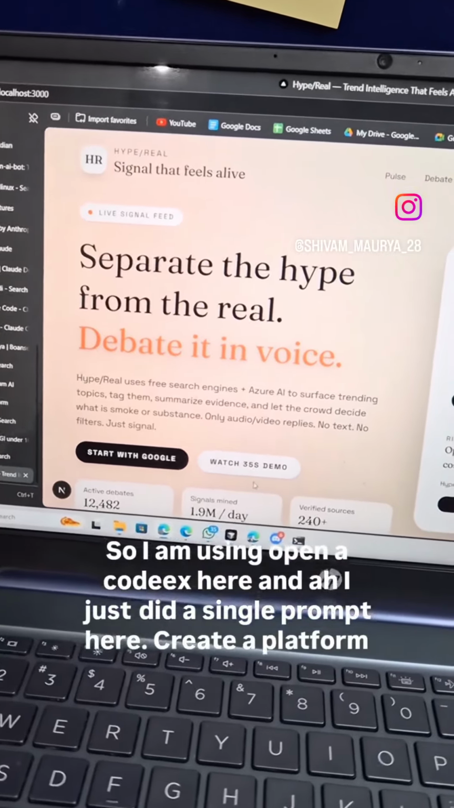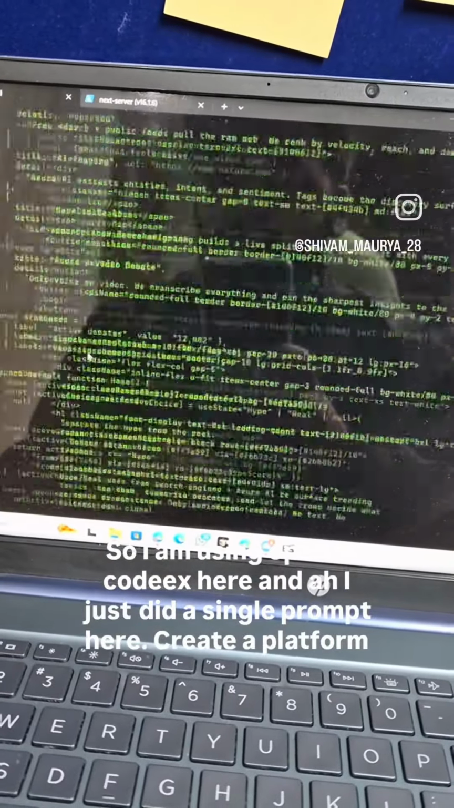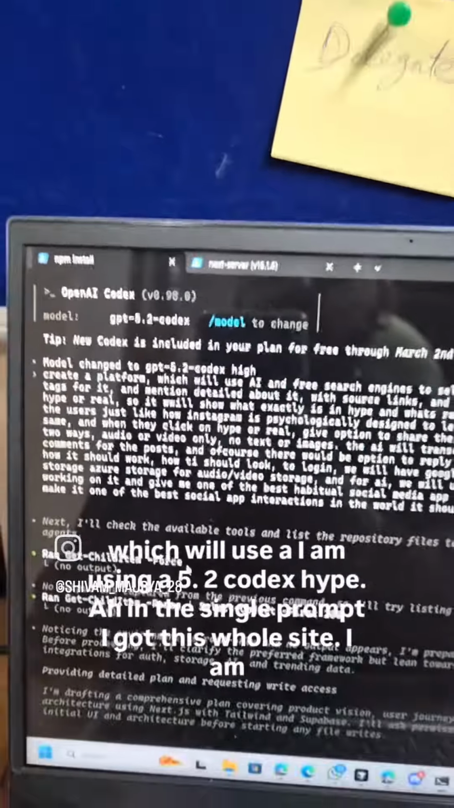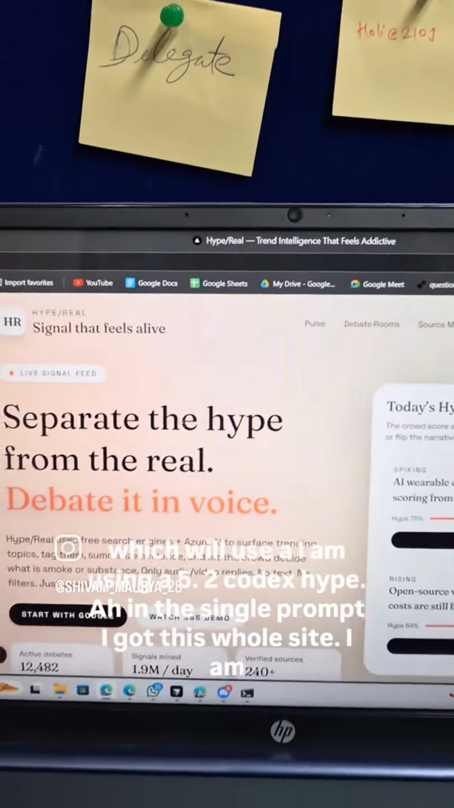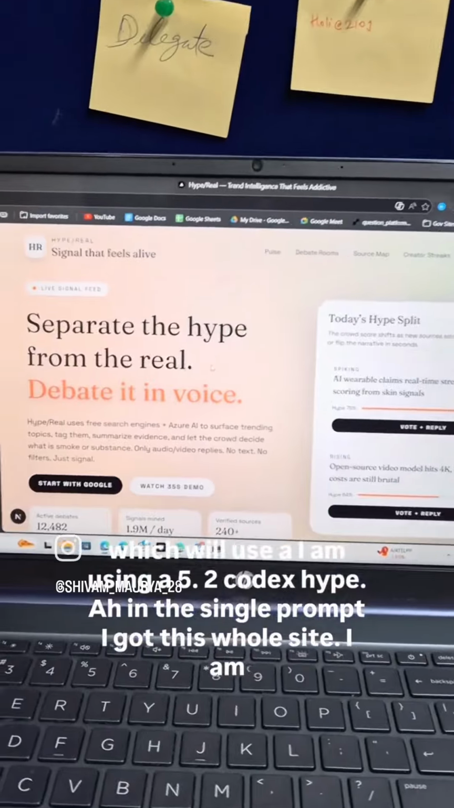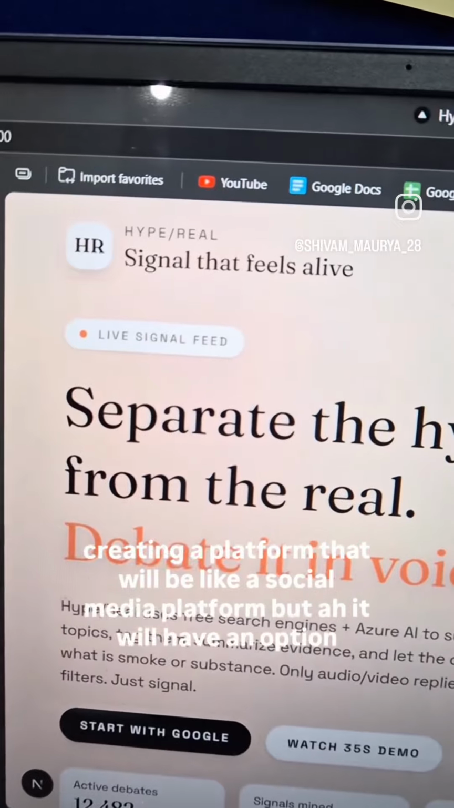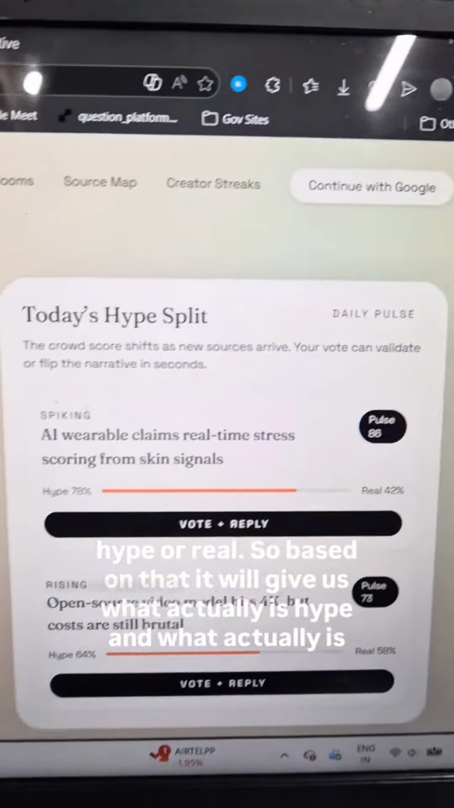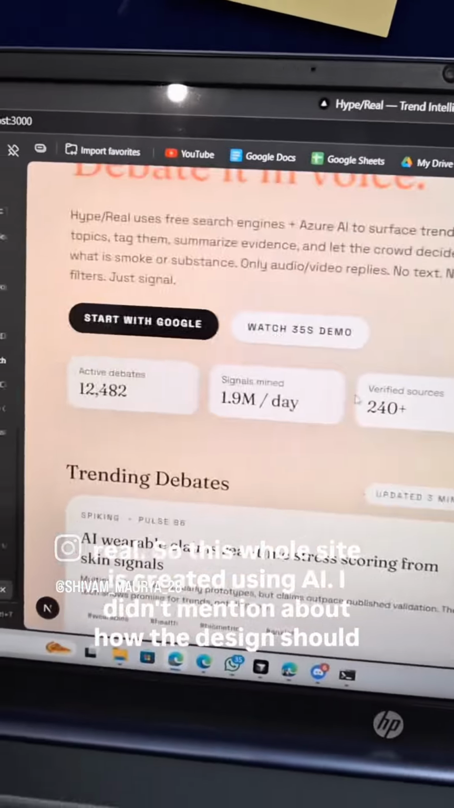So I am using OpenAI Codex here, and I just did a single prompt: create a platform which will use... I'm using the 5.2 Codex Hive, and in the single prompt I got this whole site. I'm creating a platform that will be like a social media platform, but it will have an option, hype or real. So based on that, it will give us what actually is hype and what actually is real.